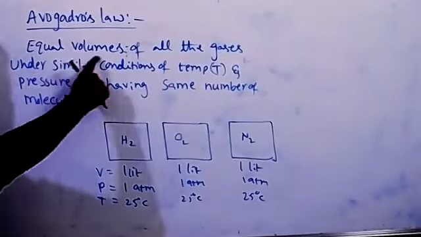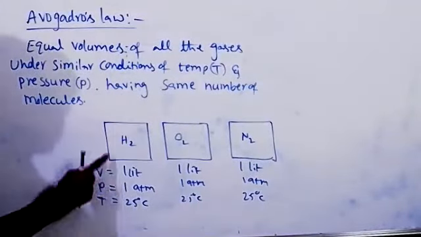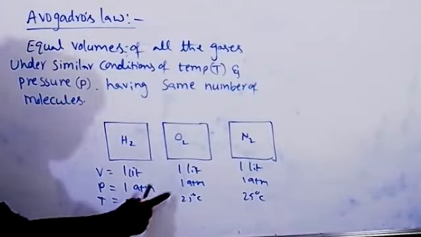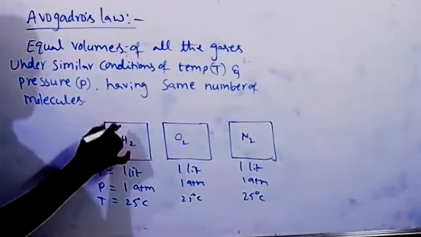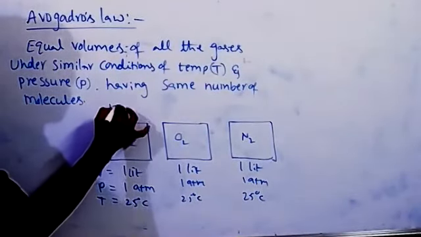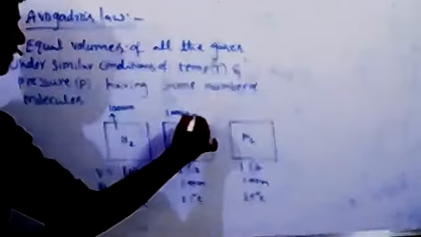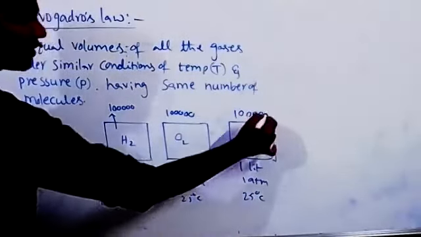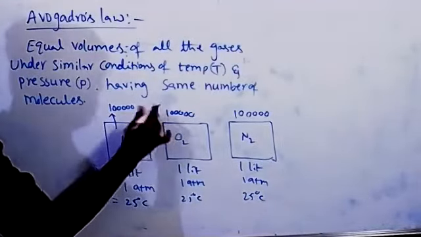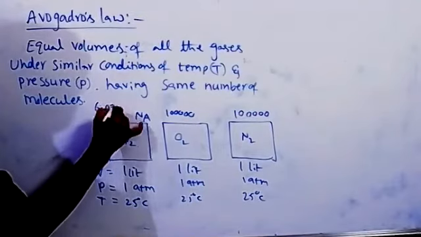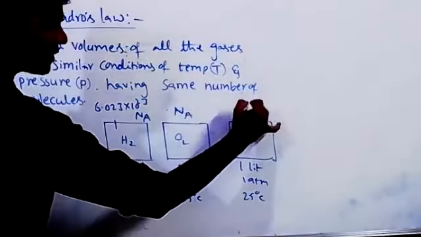So according to Avogadro's law, equal volumes of all the gases, all taken in equal volumes of 1 liter, under similar conditions of temperature and pressure, all gases maintained at the same pressure and temperature, 1 atmosphere pressure, 25 degrees centigrade temperature. Suppose these hydrogen molecules are 1 lakh molecules. Oxygen also has 1 lakh molecules. This also has 1 lakh molecules. Suppose this has Avogadro number of particles, 6.023 into 10 power 23. Even this also has the same Avogadro number of molecules.